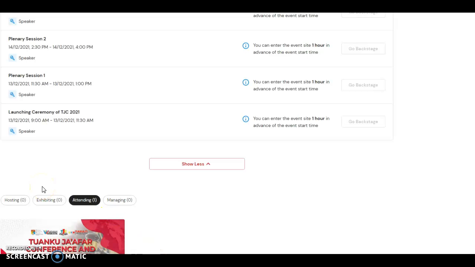You can only enter your plenary session according to the date given. For example, if your plenary session is on the 30th December, you can enter to the Go Back stage on the 13th December. If your plenary session is on 14th December, you can also click the Go Back stage on that particular day. This is the end of the video.